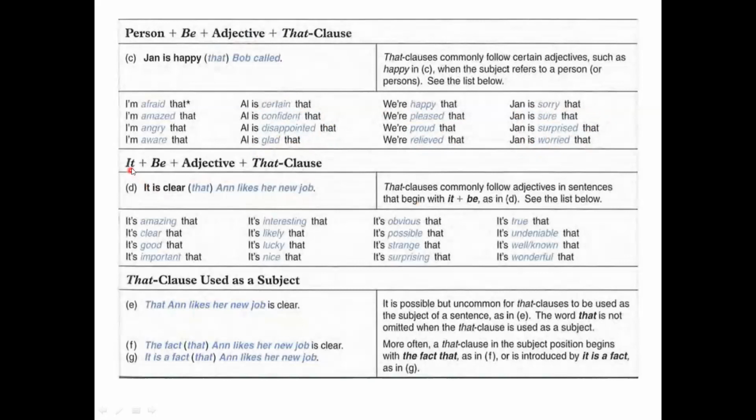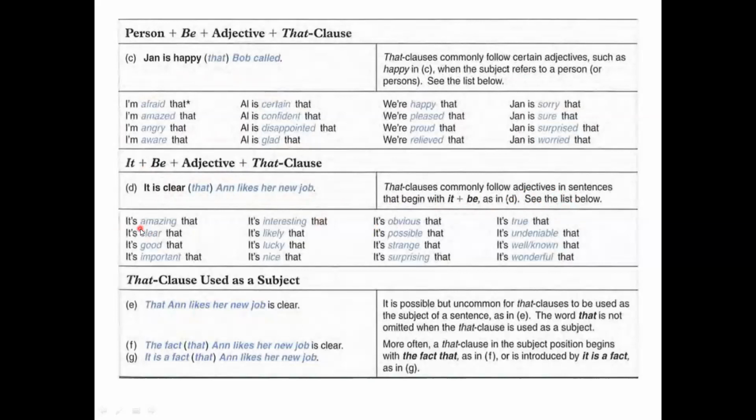We have some other structure: it plus be plus adjective plus that clause. It is clear that Anne likes her new job. That clause commonly follows adjectives in sentences that begin with it plus be, as in D. See the list below.